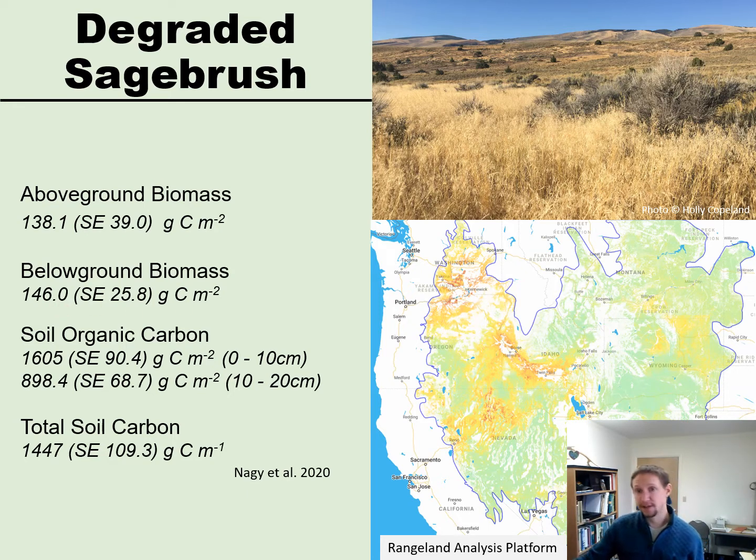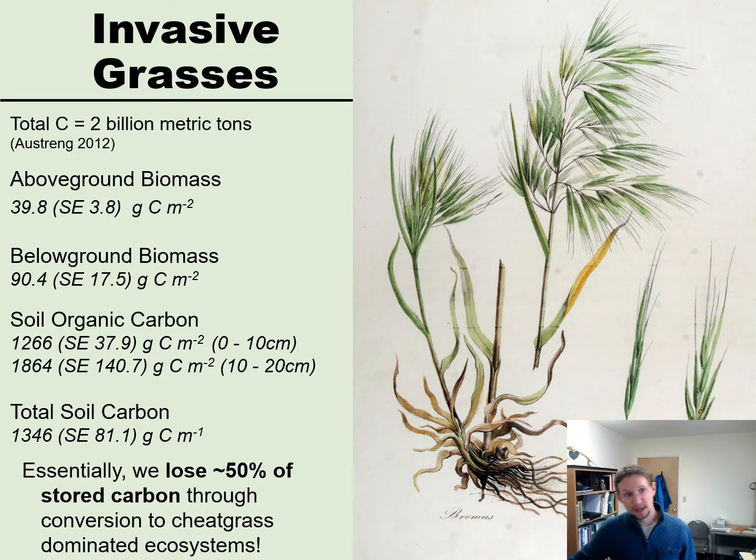If we further degrade the site to an invasive annual grass site, we lose overall what's been estimated overall 2 billion metric tons of carbon across the Great Basin if it's converted to cheatgrass. That hasn't happened yet. It's if it converts to cheatgrass.